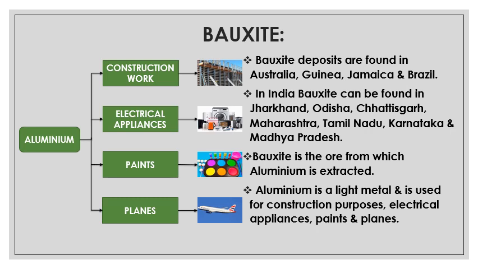Aluminium is a light metal and is used for construction purposes, electrical appliances, in paints, and for making of planes. In the first column, you can see the construction work, which is made from aluminium. Then you can see the electrical appliances which are made of aluminium. Then in paints also aluminium is being used, and for making the planes, because it is a light metal, that's why planes are being made from this metal.